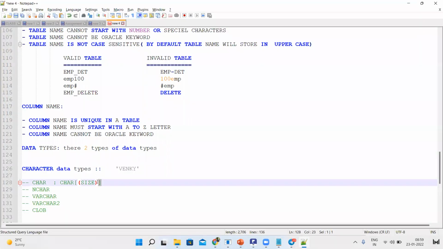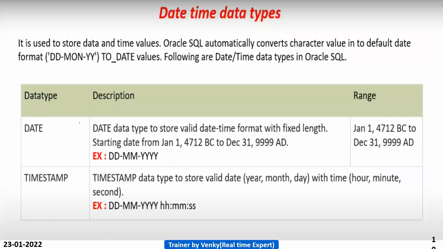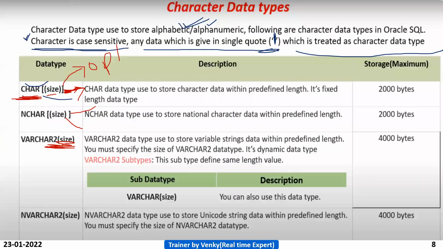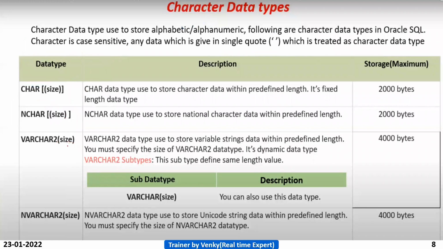That's the reason I mentioned the angular brackets along with the parenthesis. Here it is your wish whether you need to declare it or not. If you use only parenthesis, that indicates size is mandatory.